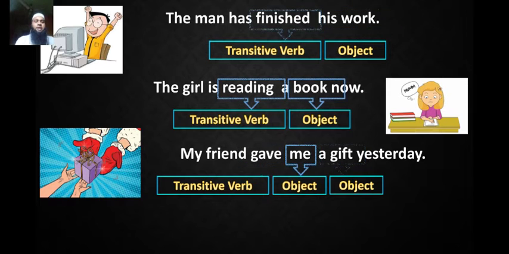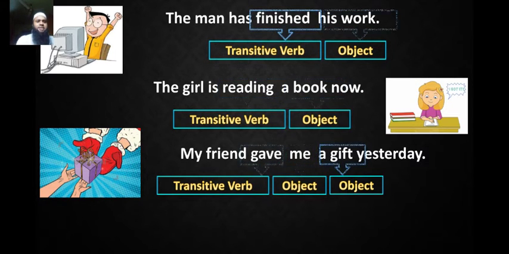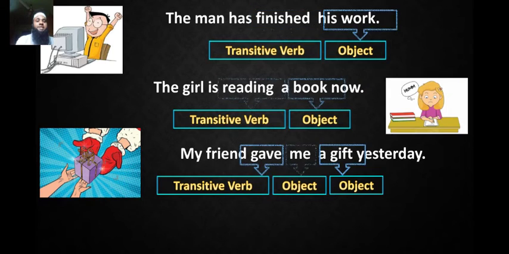So in the third sentence, the verb gave takes two objects. One is me and another is gift. For your kind information, we know that objects are of 2 kinds: direct objects and indirect objects.